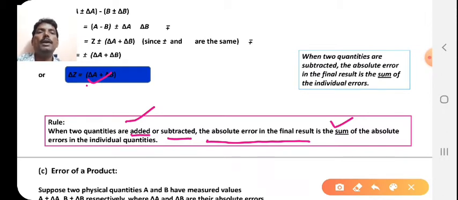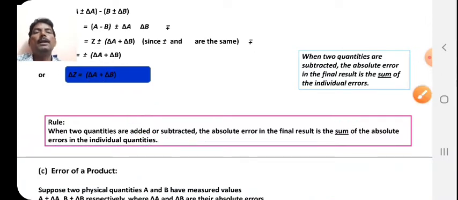So when two quantities are added or subtracted, the absolute error in the final result is the sum of the absolute errors in the individual quantities. That is the final conclusion we got from this.